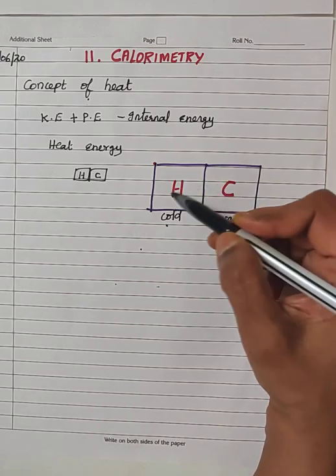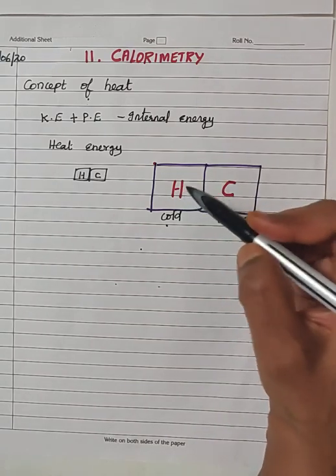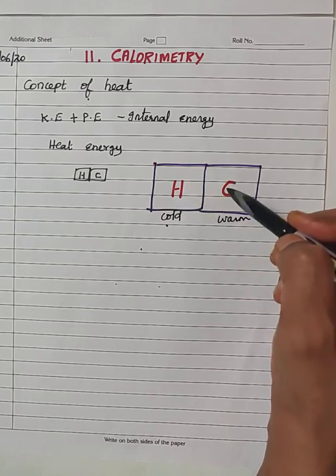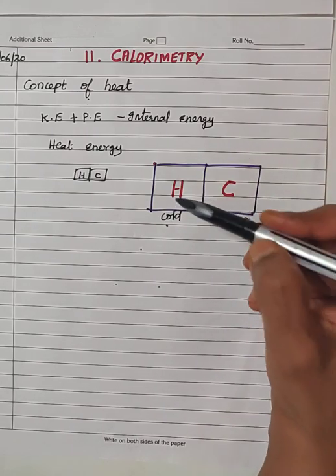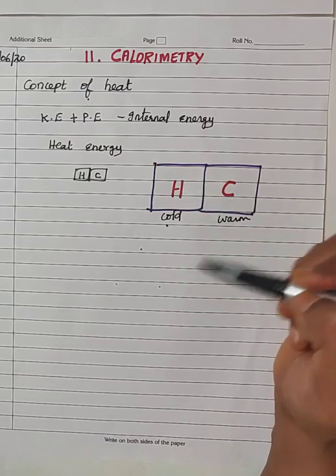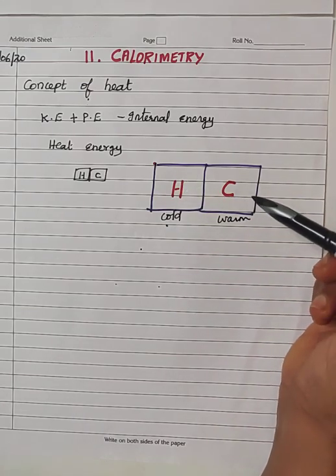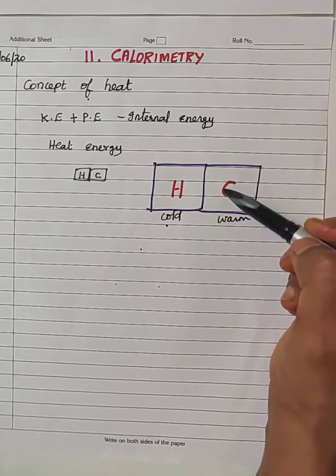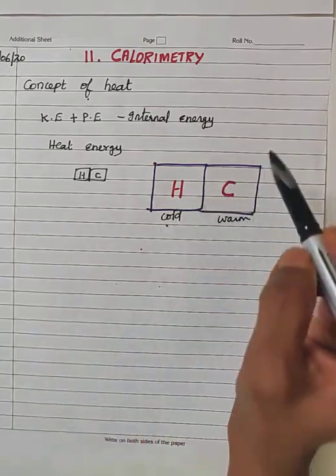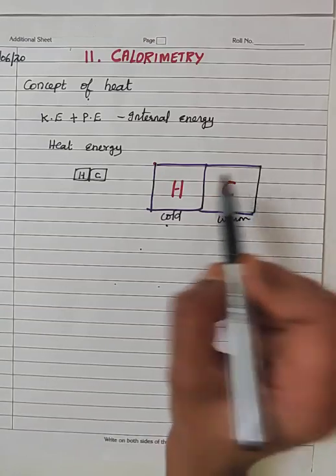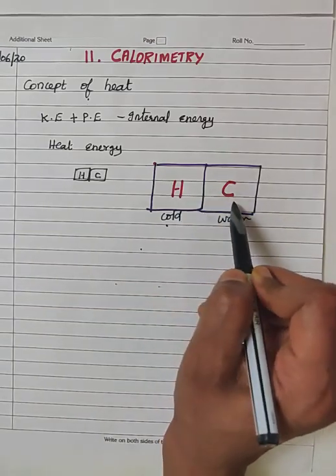That's why the hot body is getting cold and the cold body is getting warm. That means there is a flow of energy from the hot body to the cold body.